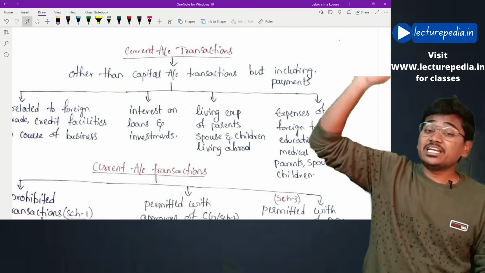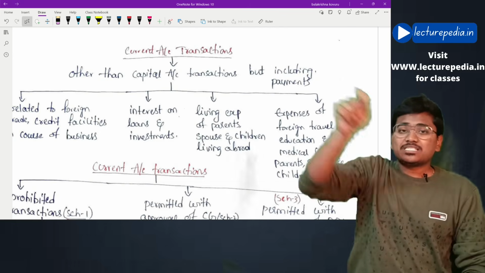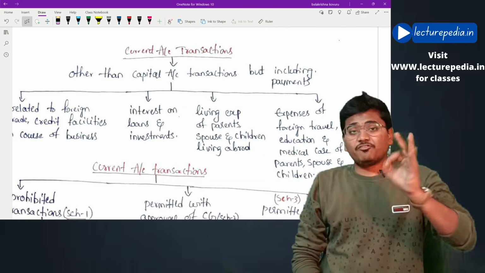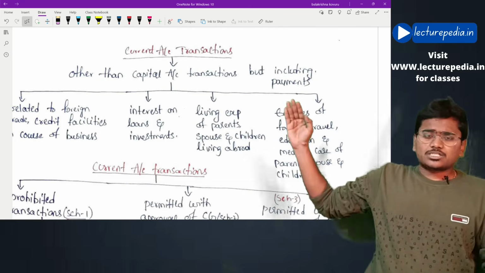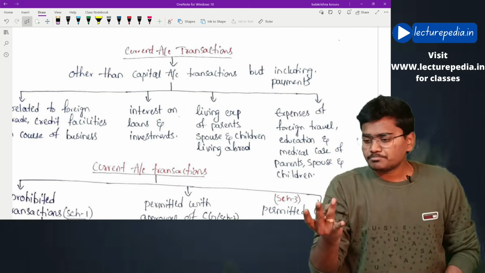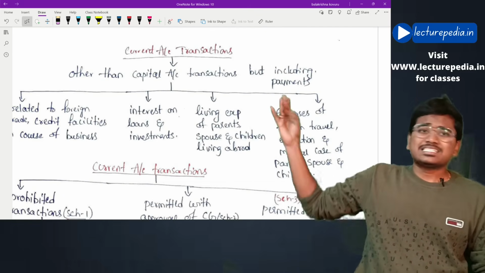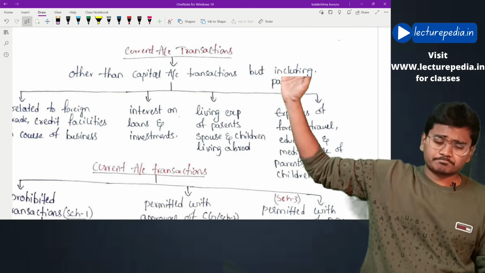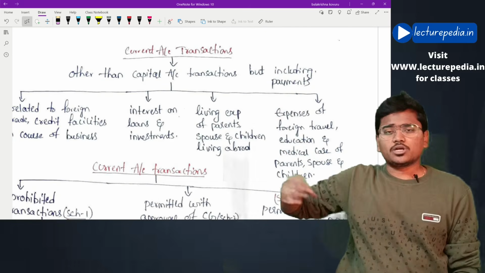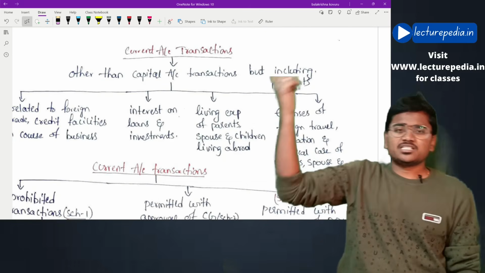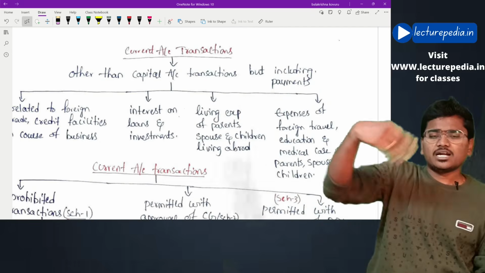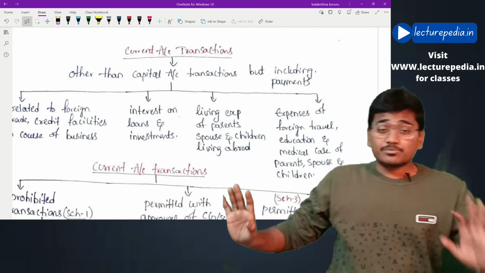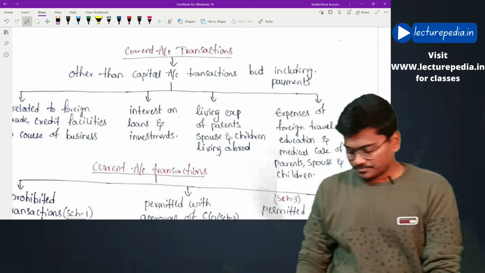See, they must be living abroad and on them you must be incurring some living expenses in foreign currency. And last one, medical expenditure or any expenditure related to studies: studies related to children, medical expenditure related to spouse and parents, and foreign travel expenditure. This becomes a current account transaction.